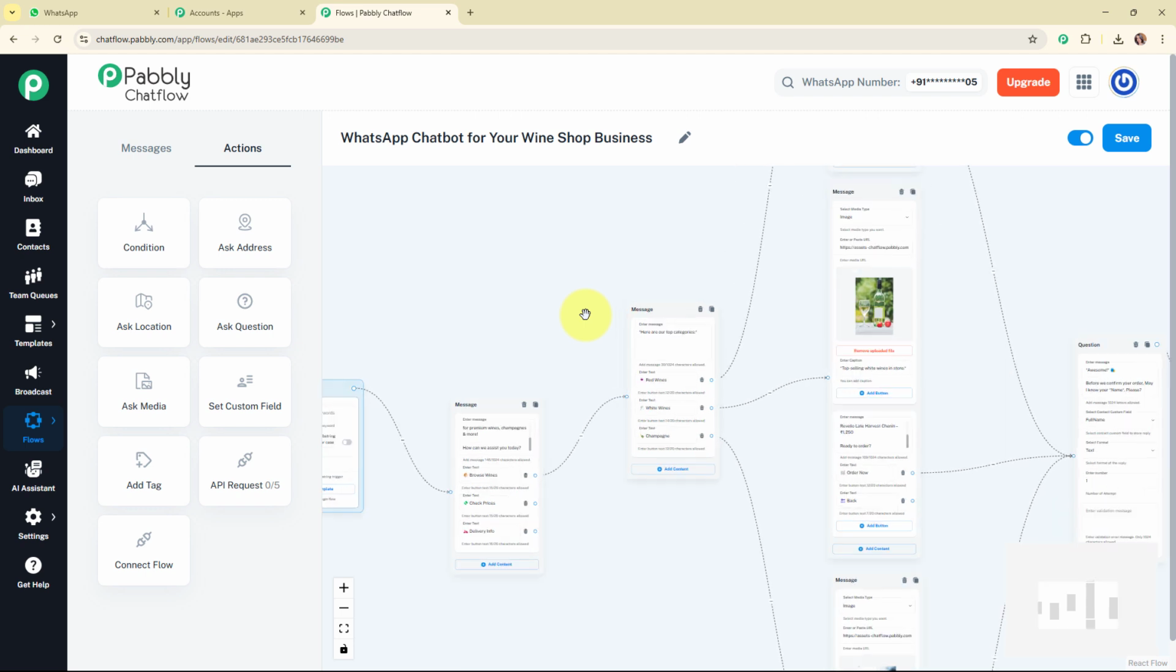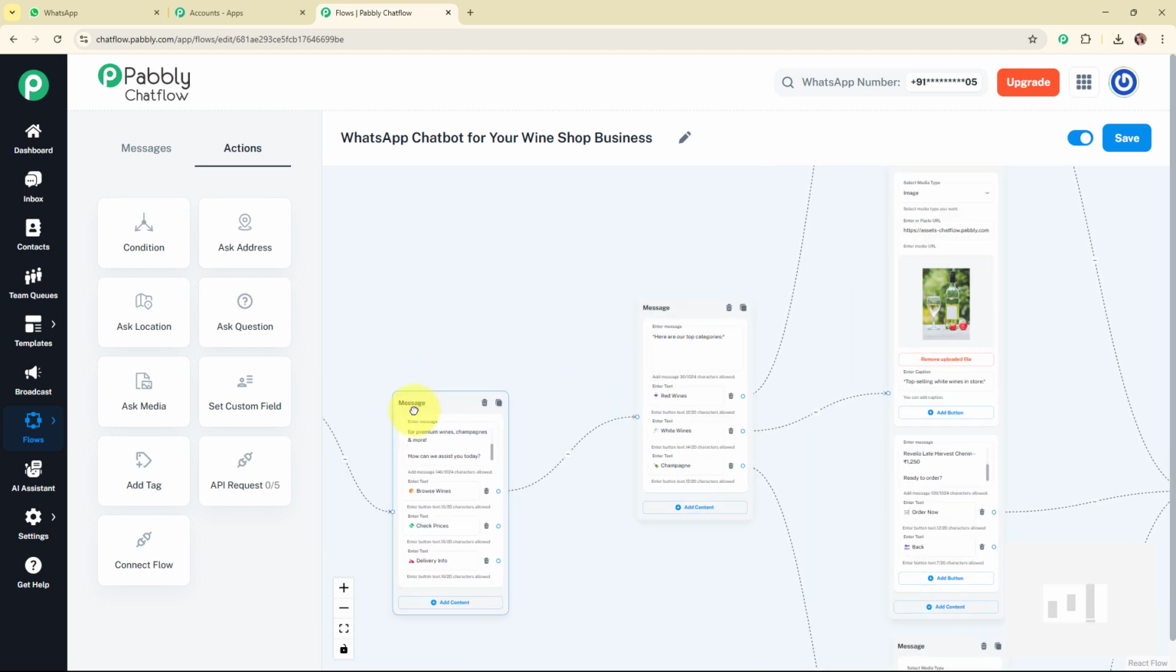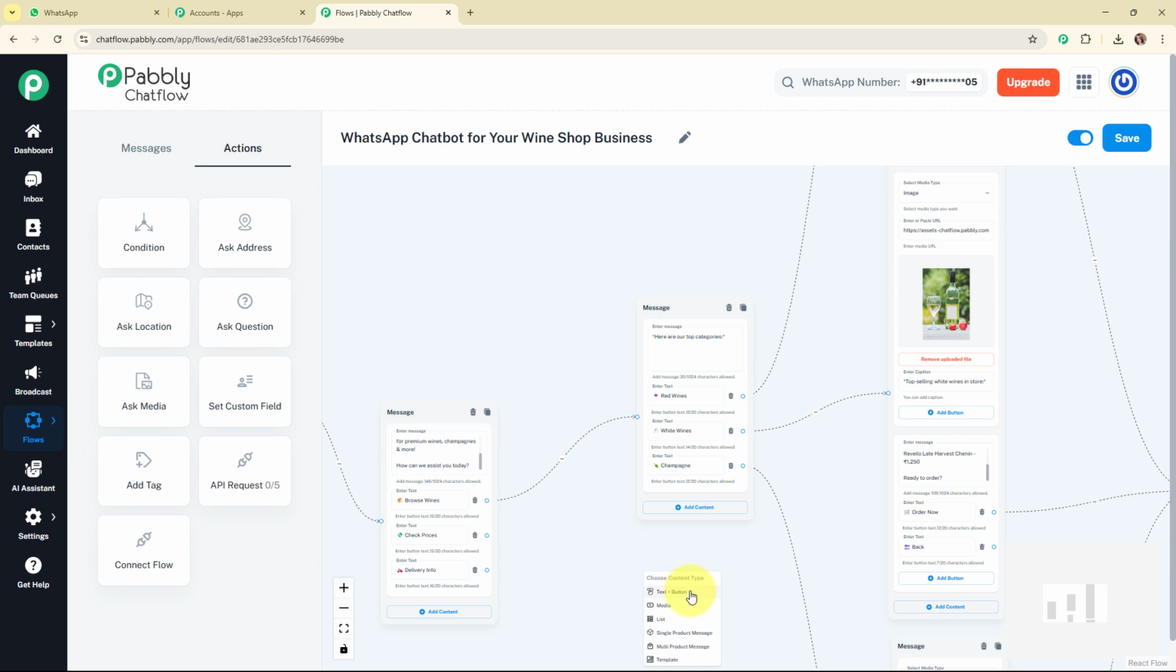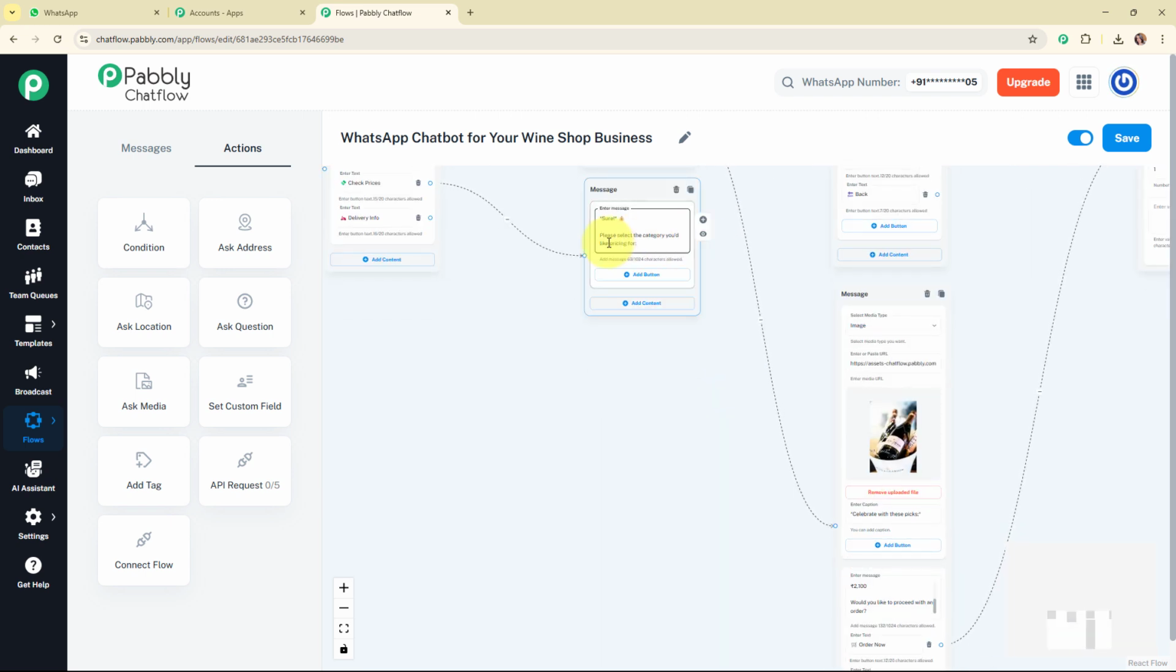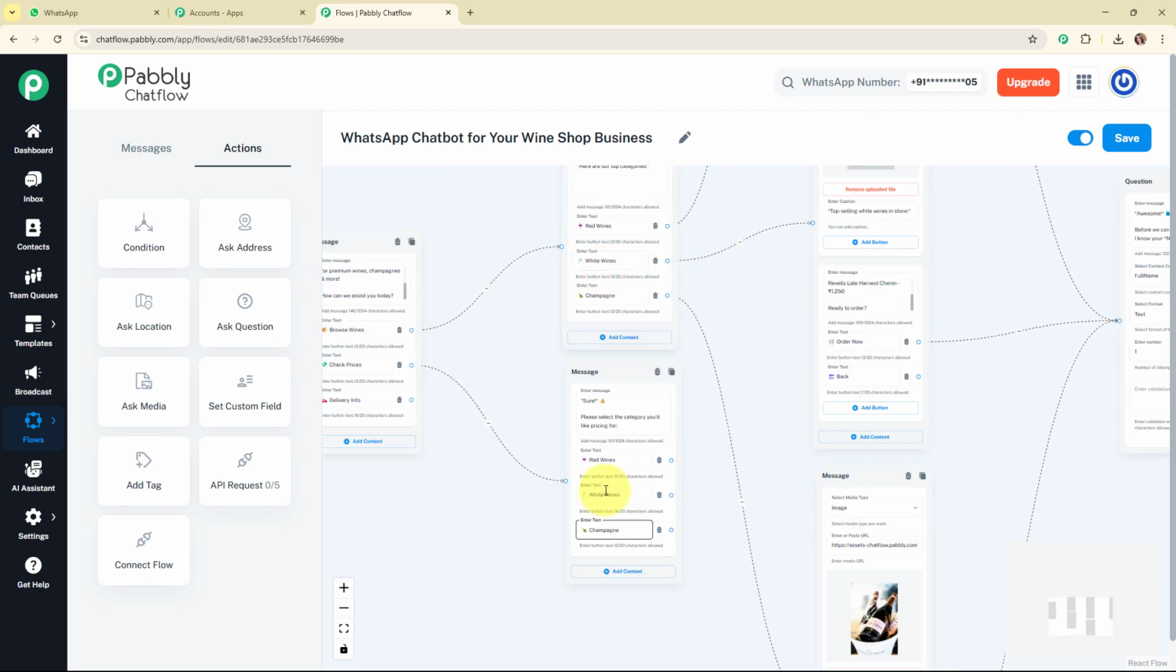Now let's move to the next quick reply button, that is Check Prices. So for that I'm going to add another text box over here, and here I'm going to enter the text as: Sure, please select the category you'd like pricing for. Alright, so here I'm asking the customer to select the category for which he or she needs the pricing. And then I'm going to add quick replies buttons over here, and here I'm going to add the categories as Red Wines, White Wines and the Champagne.